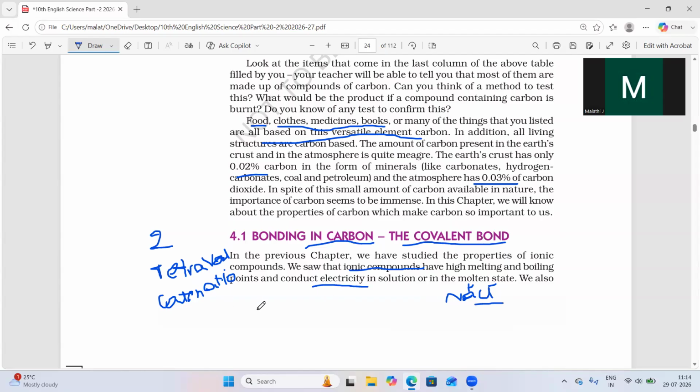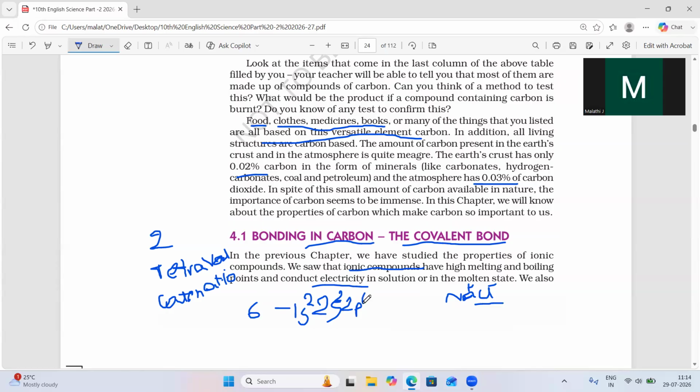So tetravalency, we already know the atomic number of carbon is 6. If you write the electronic configuration, 1s2, 2s2, 2p2. So how many electrons are present in the outermost shell? We get 4 electrons here. It has 4 electrons in the outermost shell.